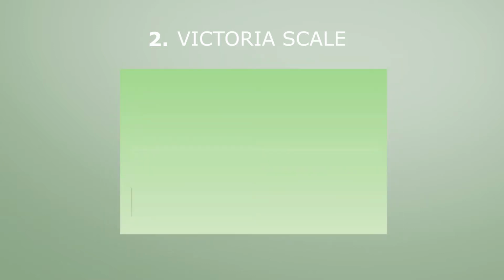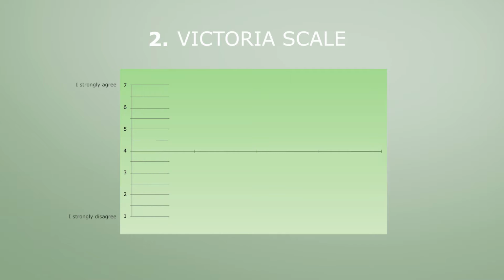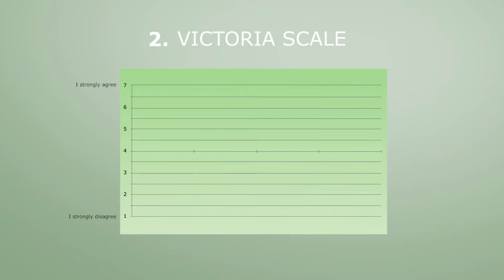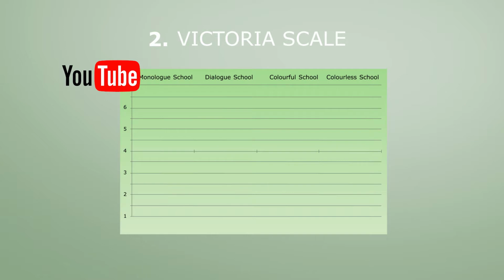Again, we see the y-axis with numbers from 1 to 7, from I strongly disagree to I strongly agree. The dividing line at 4 is the turning point from rejection to approval. At the top, we see the 4 school types of the Victoria scale: monologue school, dialogue school, colorful school, and colorless school. If you want to learn more about the content of these school types, watch the YouTube video that explains the Victoria scale. Next, in the bottom right corner, the number of respondents is displayed.